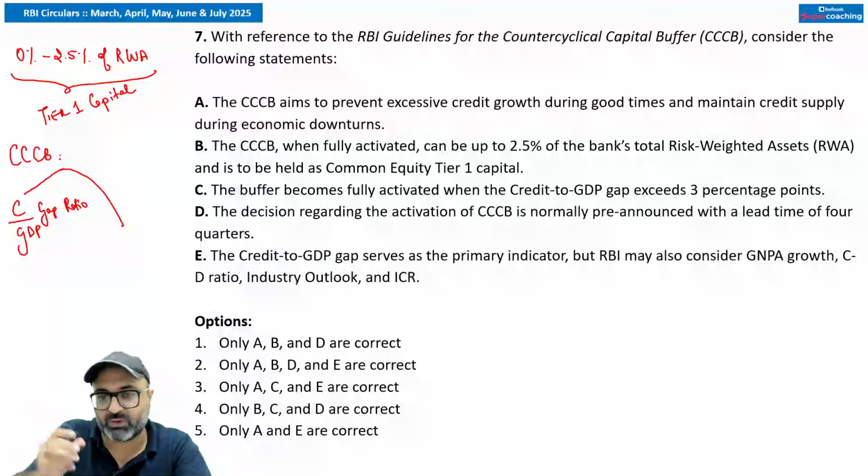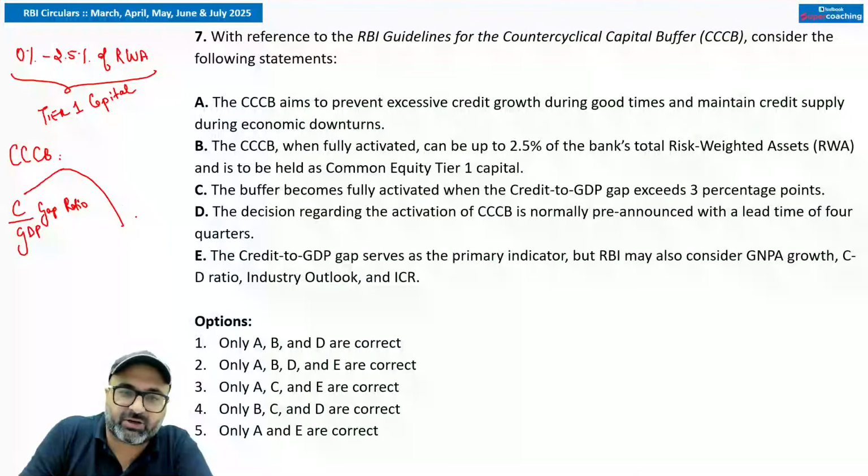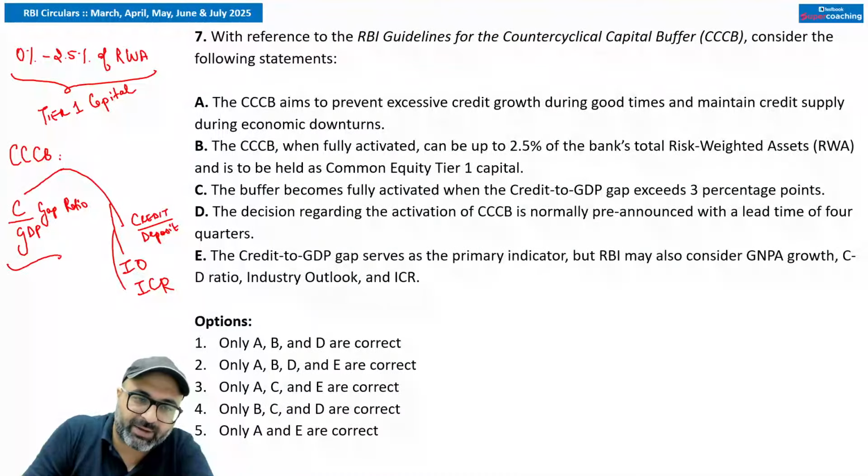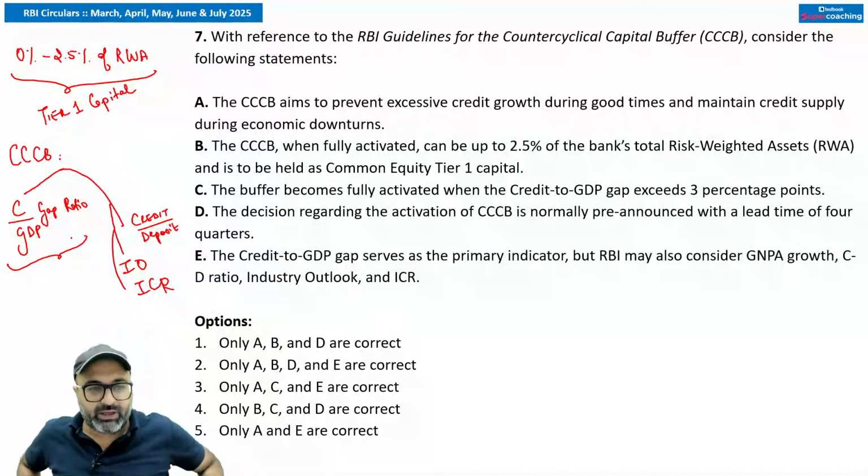But if I talk about the secondary factors, they include the credit to deposit ratio, first point. Second point is industrial outlook. And the third point we have is interest coverage ratio. So these are the secondary parameters, but the primary parameter is the credit to GDP gap ratio.